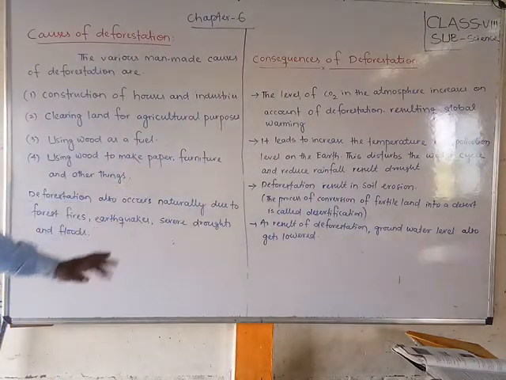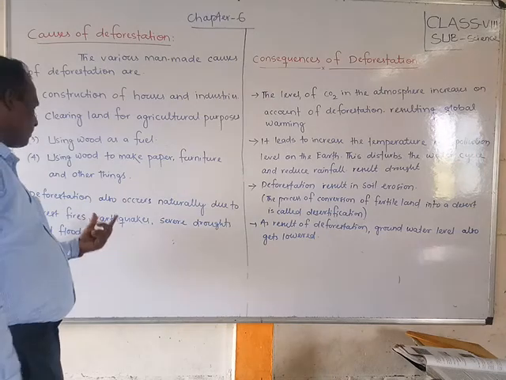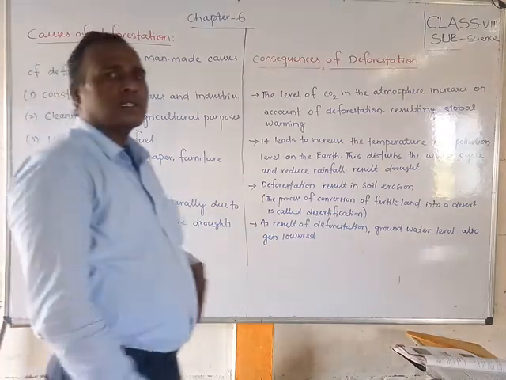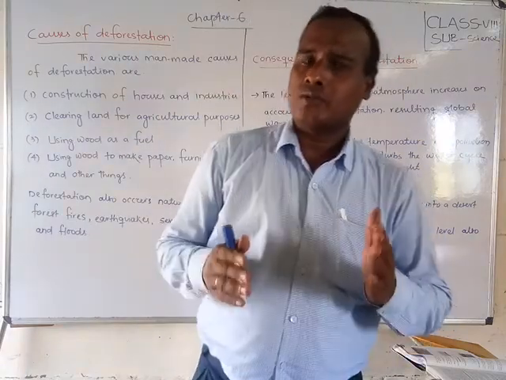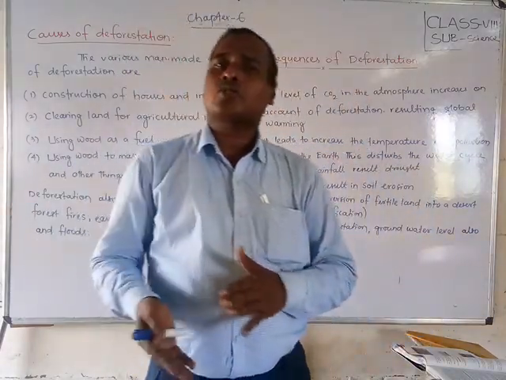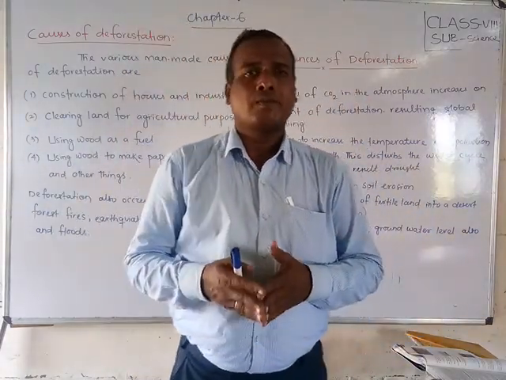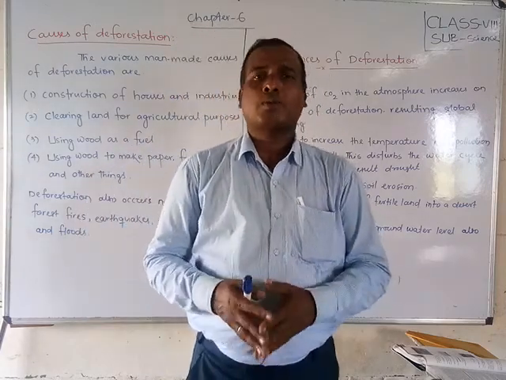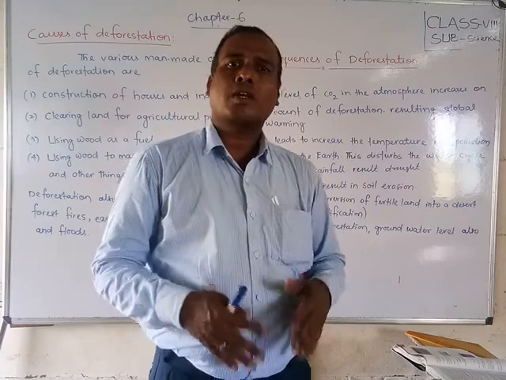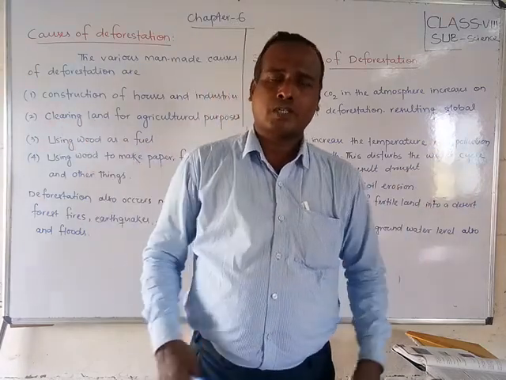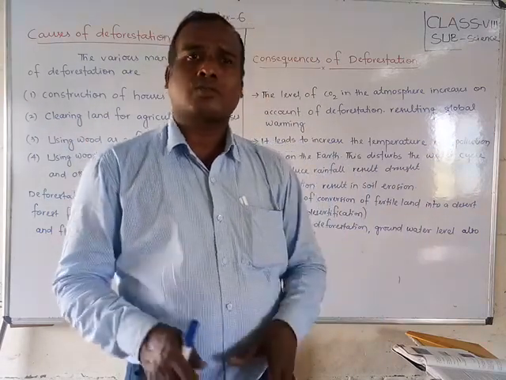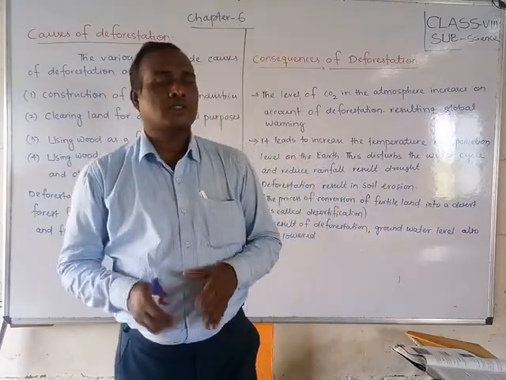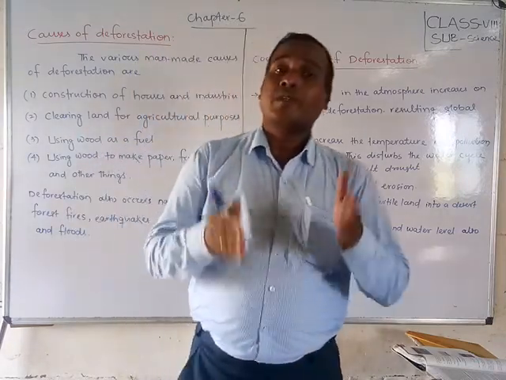Deforestation also occurs naturally due to forest fires, earthquakes, severe drought and floods. It is not only destroyed by human beings; forests are also destroyed by natural calamities. Suppose an earthquake comes, the total forest can go underground and be buried under the surface of the earth. So that is also one of the causes.